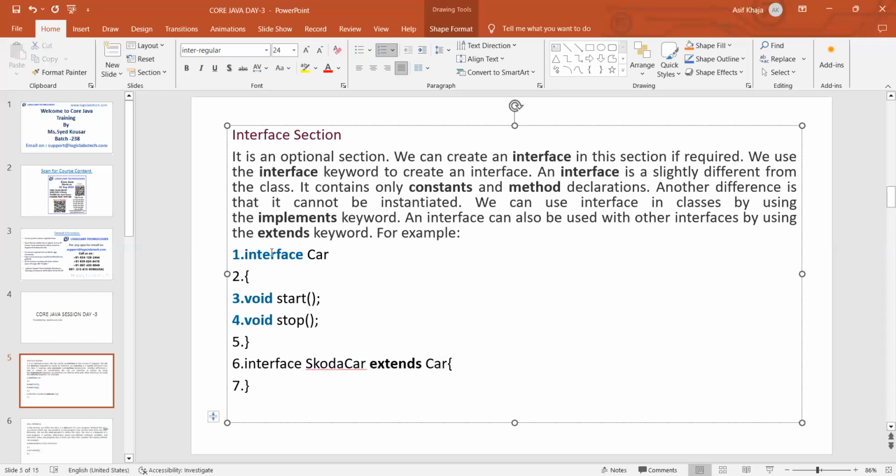If Skoda car is a class, then it has to use the keyword implements. This is how we declare an interface.